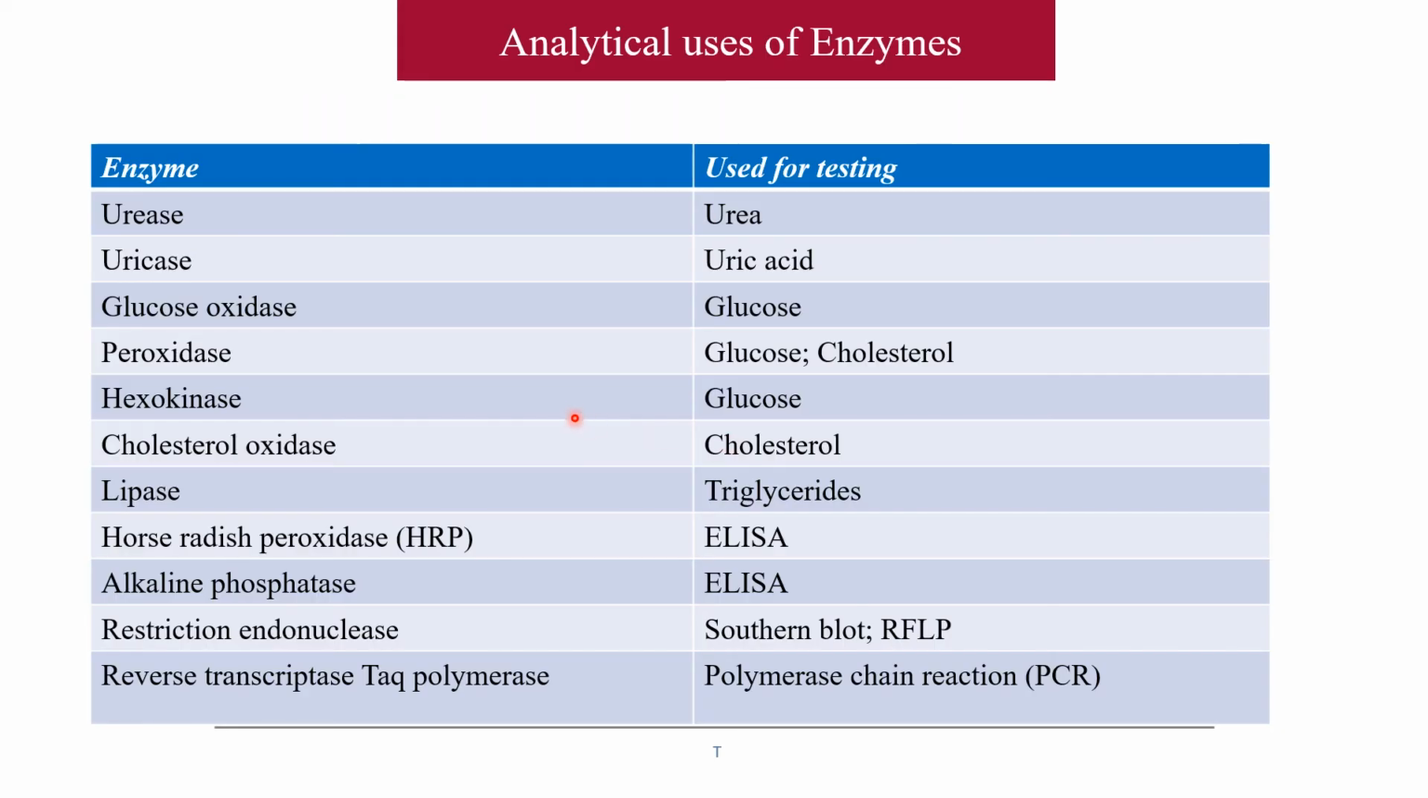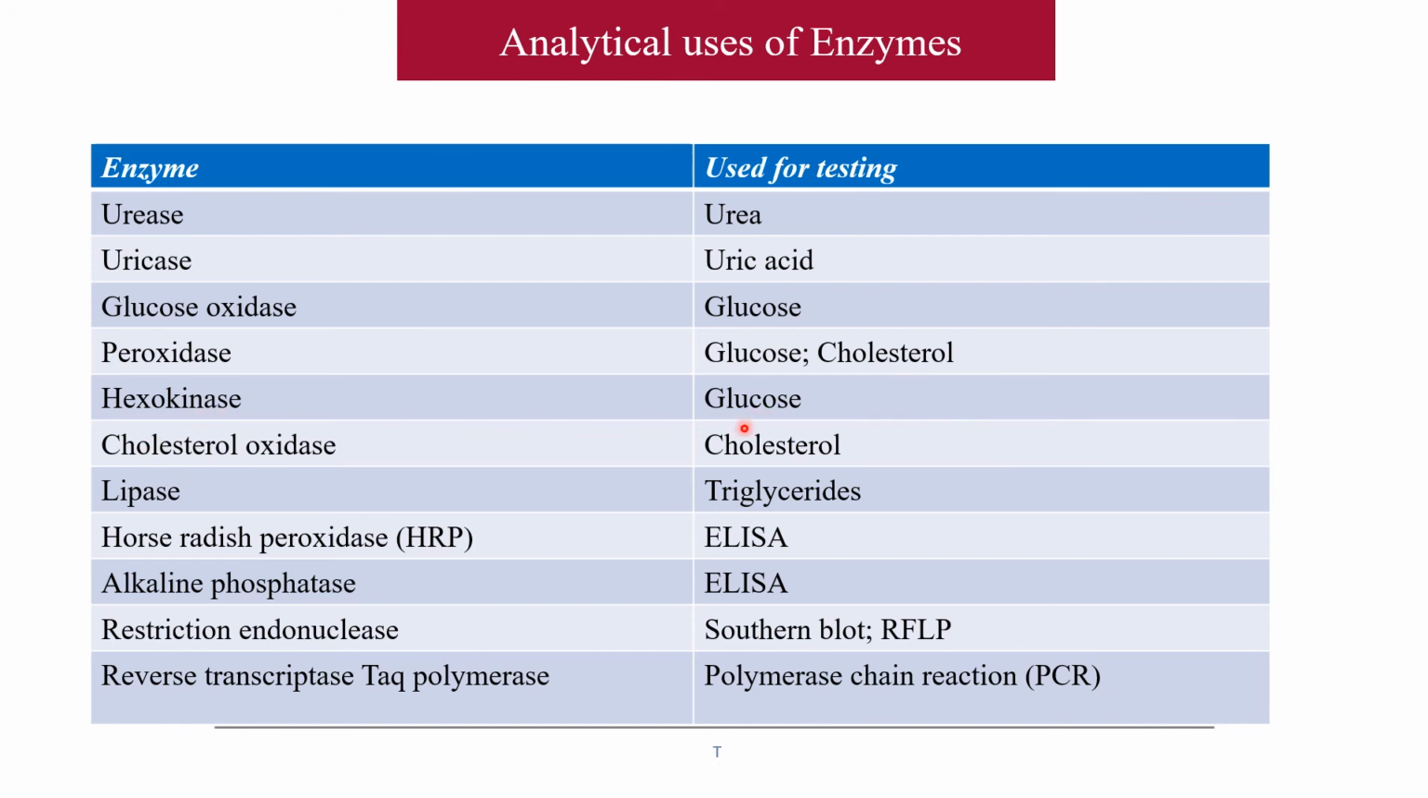The next part is analytical uses of enzymes. Analytical means the enzymes are used as lab reagents. For example, urease enzyme is used for estimation of blood urea. Uricase is used for estimation of uric acid. Glucose oxidase and peroxidase are used for estimation of glucose. Peroxidase is also used for estimation of glucose as well as cholesterol.